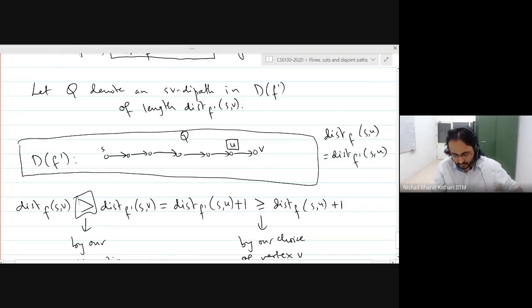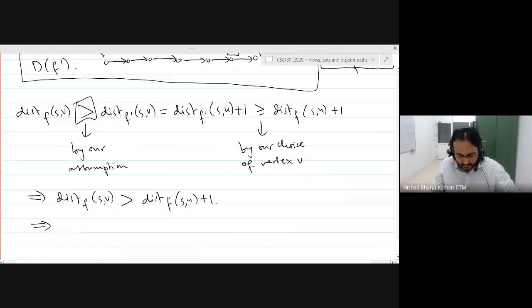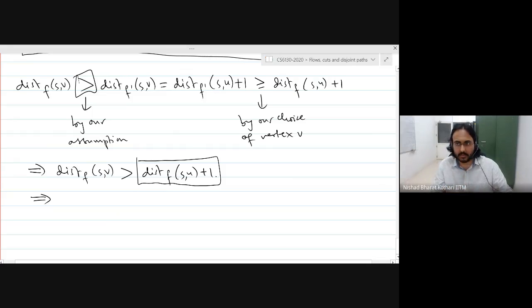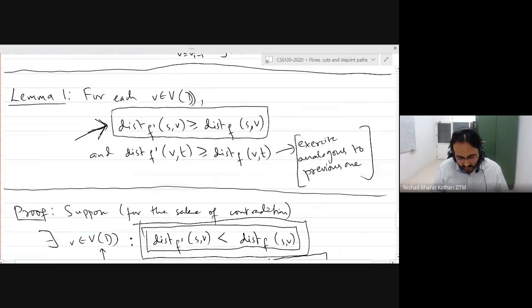This we know. So how is it that the distance between S and V is somehow more than this quantity? Can anyone tell me what's going on? I'll give you a hint. There was a reason we studied these two observations.